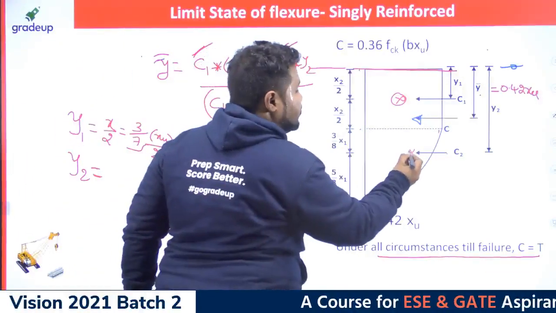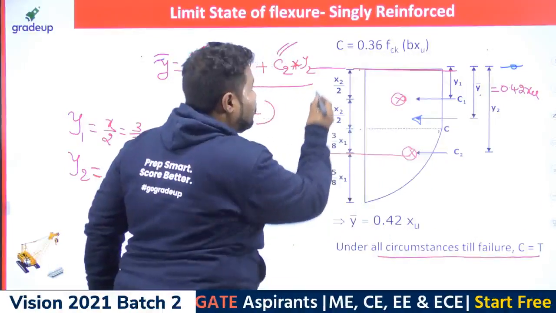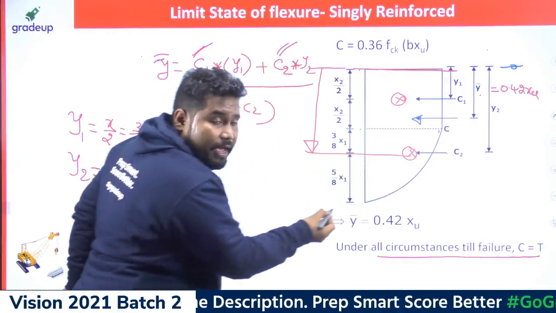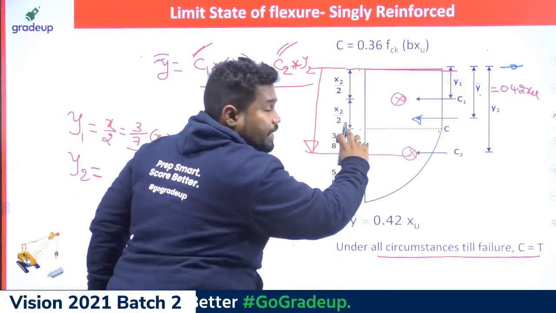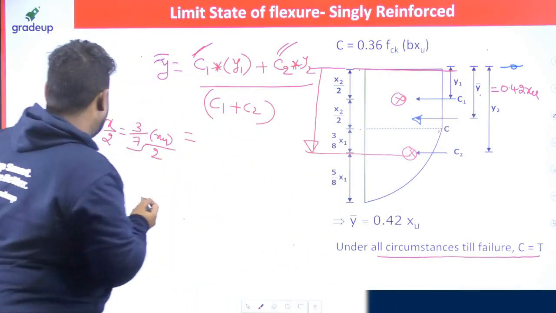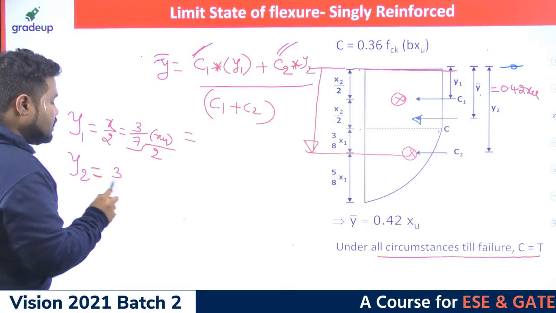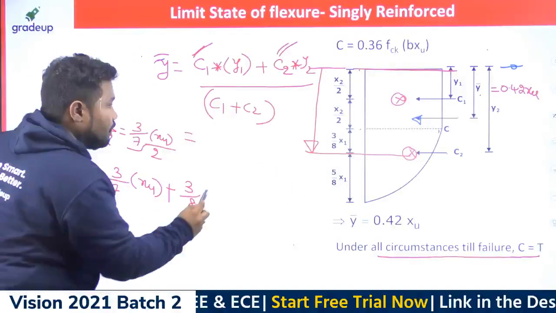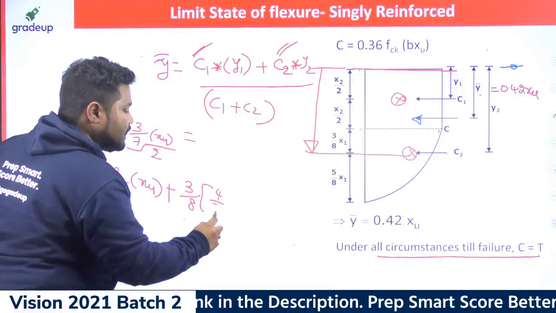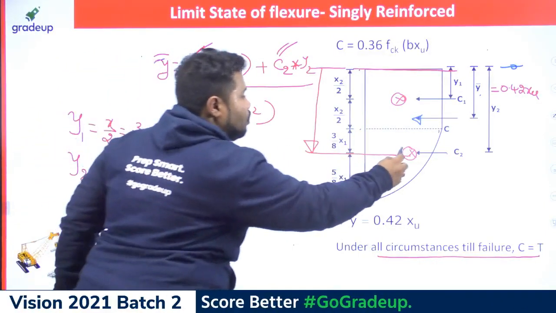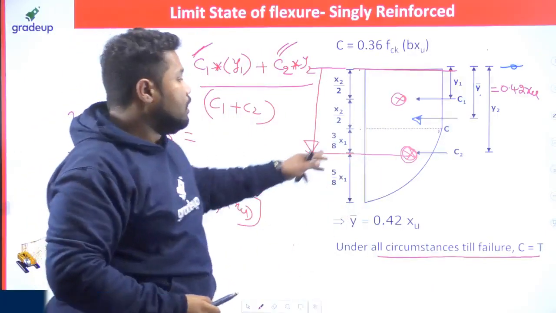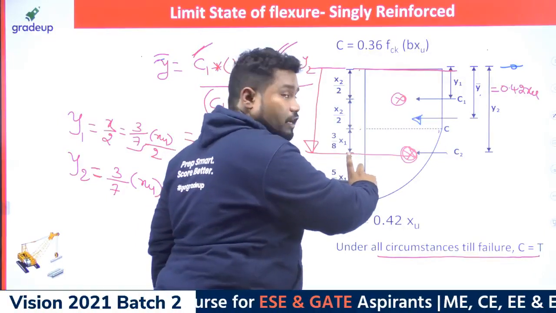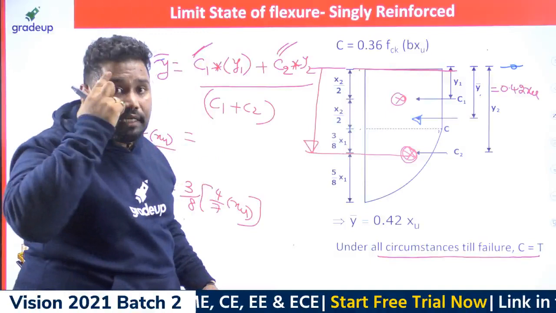Coming to Y2. Y2 is the centroid distance of this C2 force measured from here. So how much is this one? This is already X2, and if you take any parabolic shape, the centroid will be at a distance of 3 by 8 times of this X1. So you can write Y2 as X2, which is 3 by 7 times of XU, plus 3 by 8 times of X1, which you already know is 4 by 7 times of XU. I hope you know how to work out the centroid for a parabola. For this parabola, if this is h, this is 3 by 8 times of h, and this is 5 by 8 times of h. Like that you can understand.